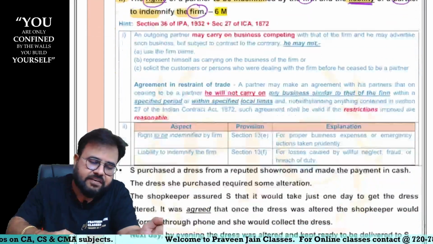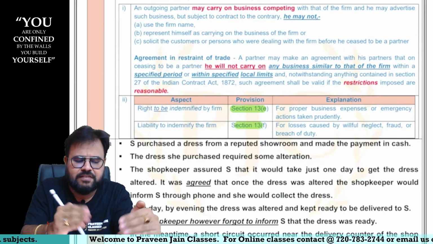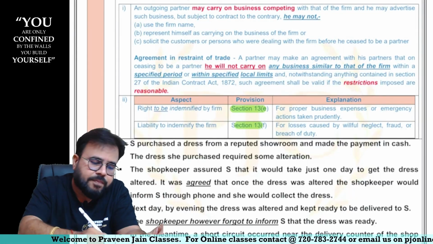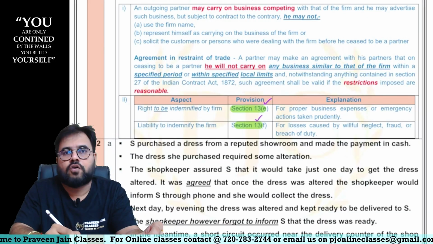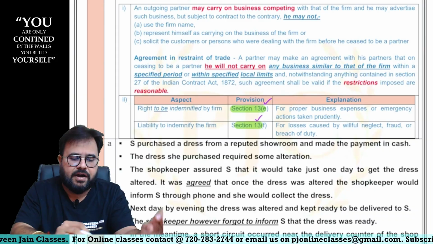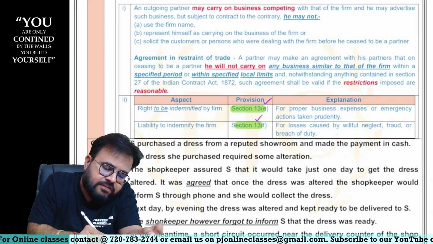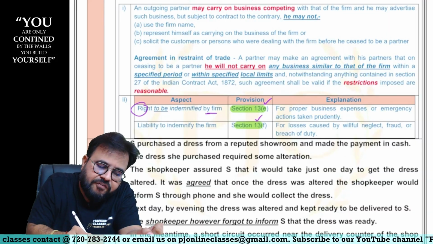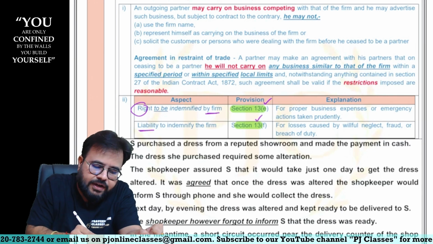Now where it is written, sir, for that we have to refer. Now this answer I have given in a very condensed manner, sir. So we have section 13 clause E and section 13 clause F, sir. These are the parts which deal with this particular aspect, sir. So 13E is talking about the right to be indemnified by the firm, and 13F is talking about the liability to indemnify the firm.